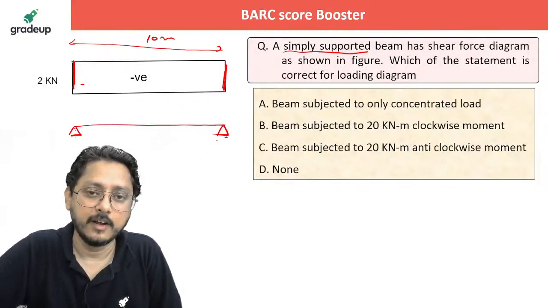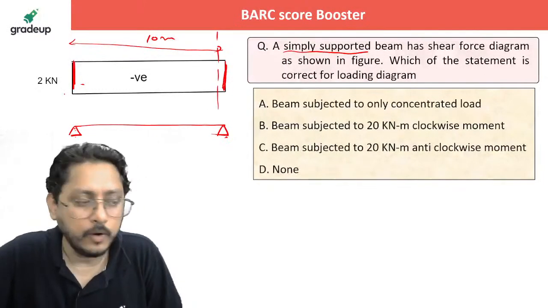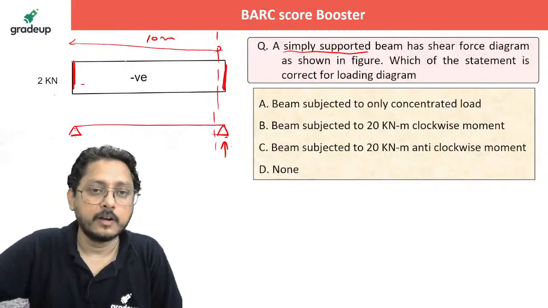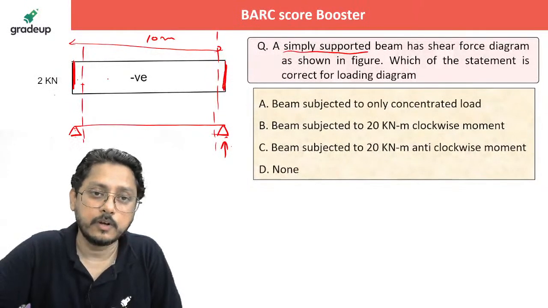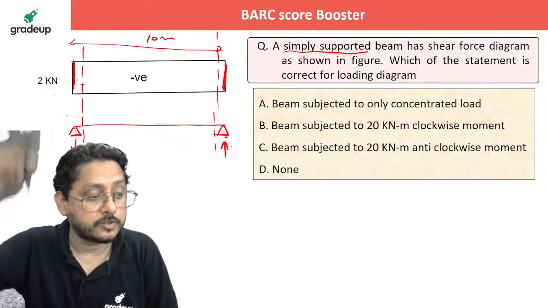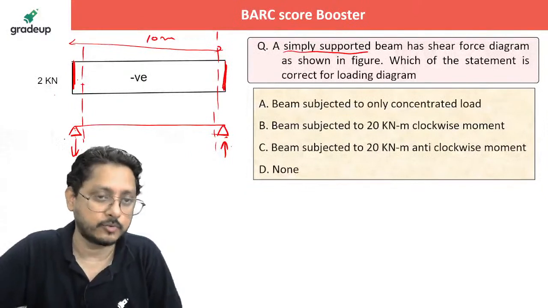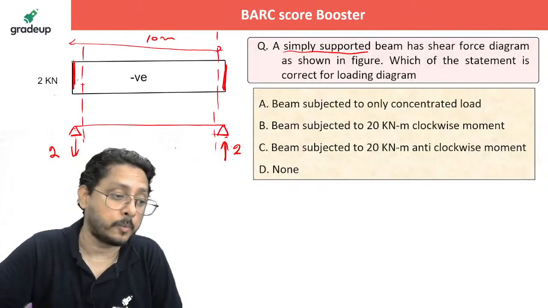Did you get that? Now, as I told you, if I'm standing nearby this, the value is 2 kilonewton negative. When will I get that? If it is acting upward, then only it will be rotating about me anti-clockwise, and I'll get minus 2. Now if I'm standing here also, I'm getting minus 2. How will I get minus 2? If I get the reaction which is downward, it will be rotating about me anti-clockwise, then only I'll get the minus 2. So the value is 2 here, and here the value is 2, and the directions of both the reactions are opposite to each other.